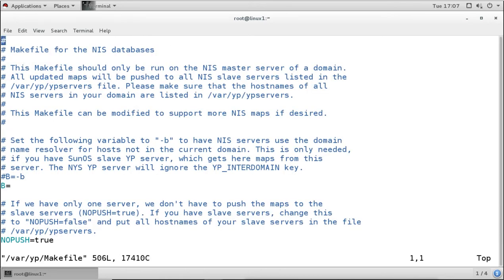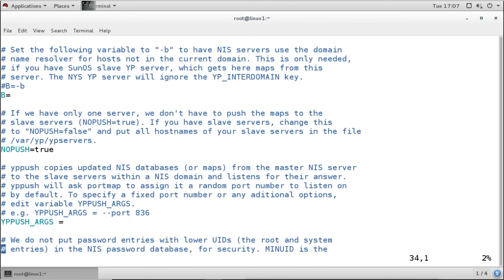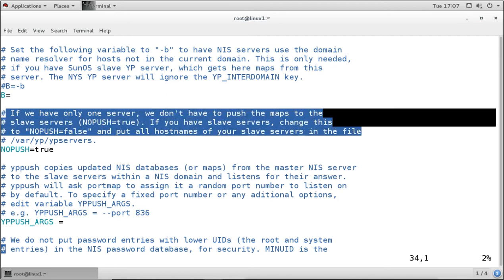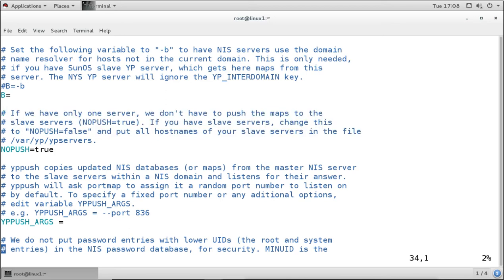So it is the makefile for the NIS database, to create the NIS database. Then when you go down, we have this option, and it is important. If we are creating multiple servers, primary servers or slave servers, we have to change this option, noPush, to false. By default it is noPush true. That means it is not going to push any information to other servers, the servers which have the information in this directory.